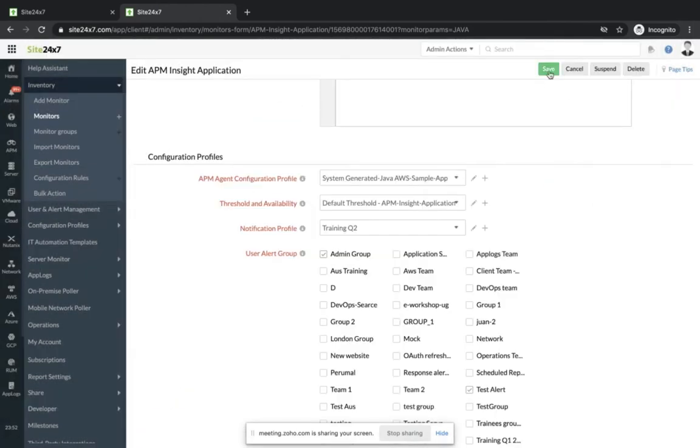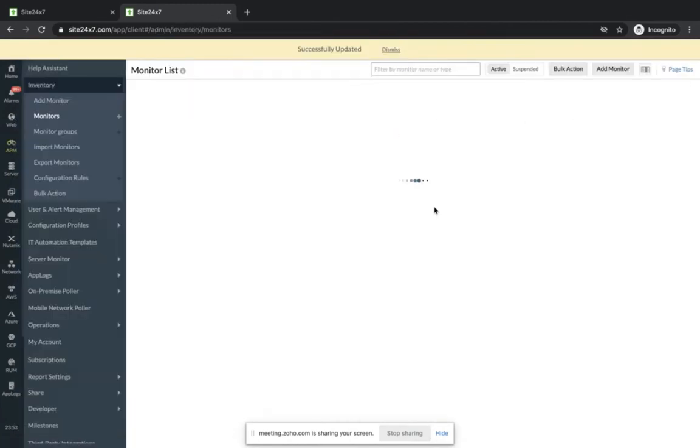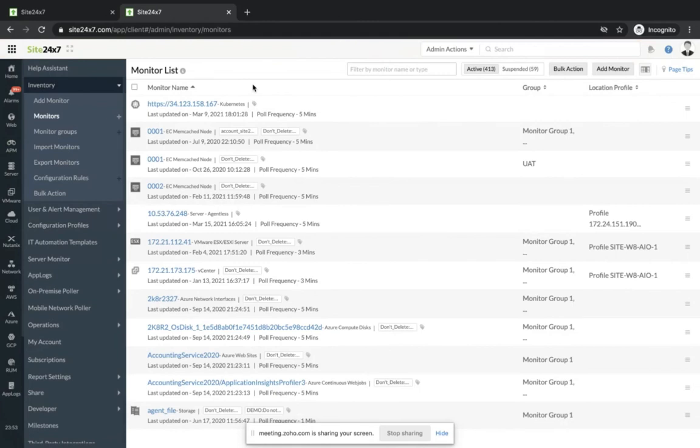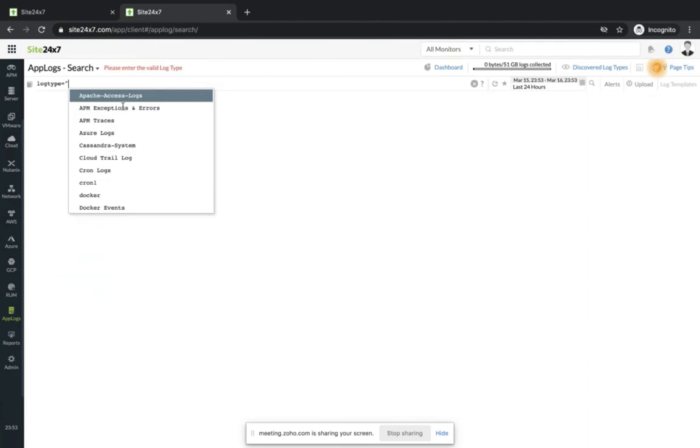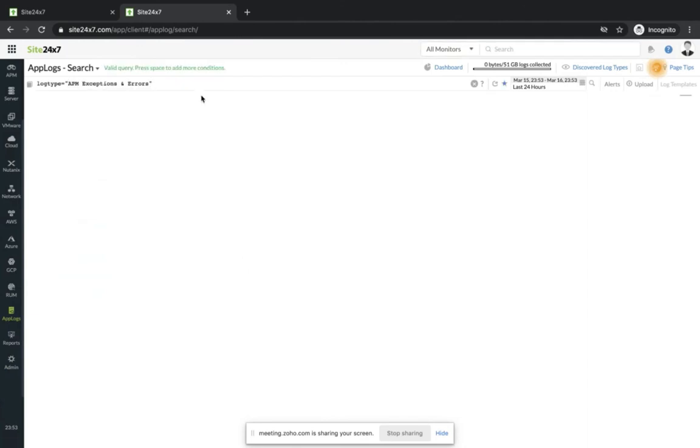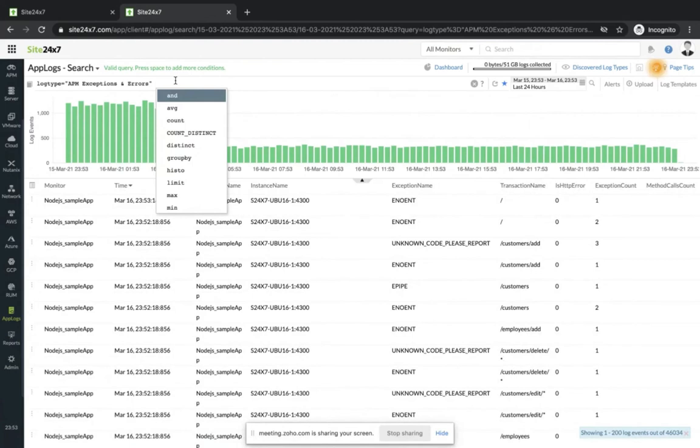Now, when it comes to exceptions, you need to figure out all the relevant places that are affected by similar bugs. This is where having a centralized logging platform could come in handy. A centralized logging platform could enable you to find errors across your systems and arrive at an optimal mitigation strategy. Here, for instance, let me pull out all the exceptions and error traces of the application monitors. As you can see, there are tens of thousands of exceptions for the application monitors alone.